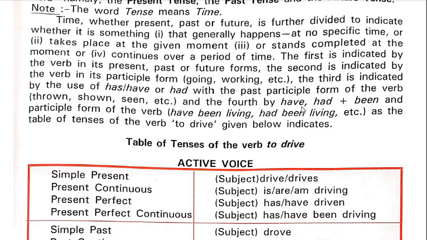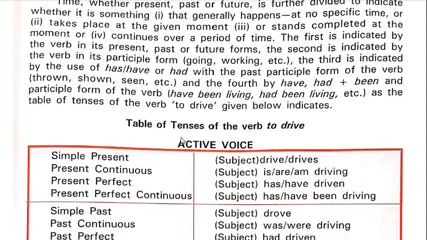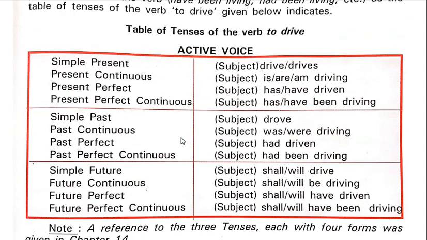And the fourth by have, had, been and the participle form of the verb, that is have been leaving, had been leaving, etc. The table of tenses of the verb to drive given below indicates the structures and the forms of tenses and their subkinds.